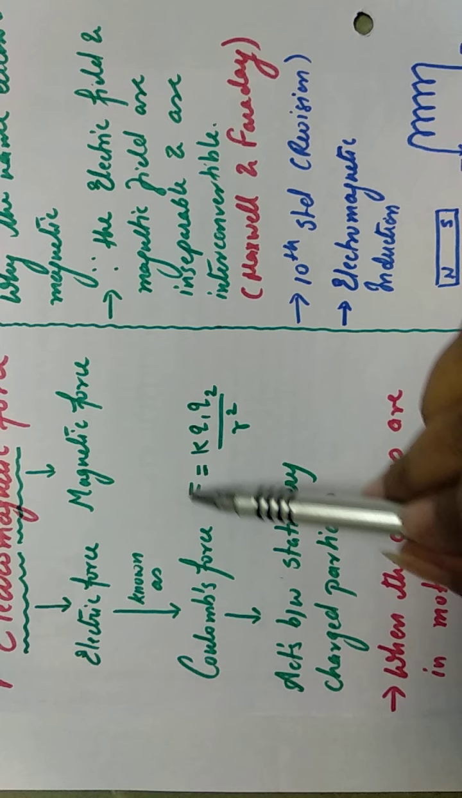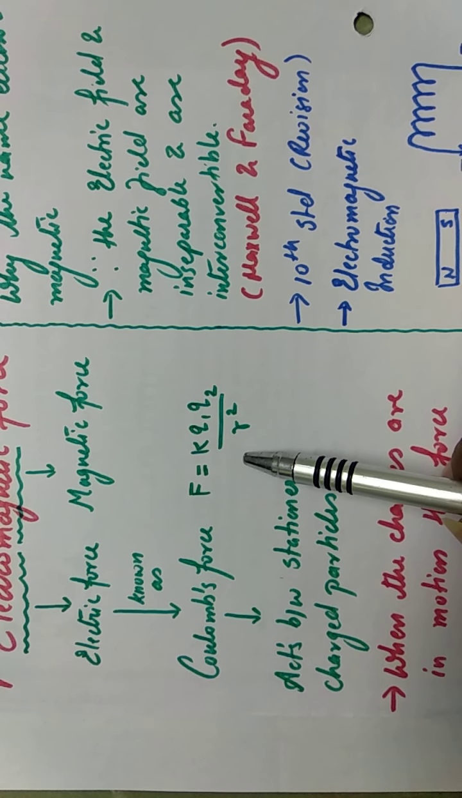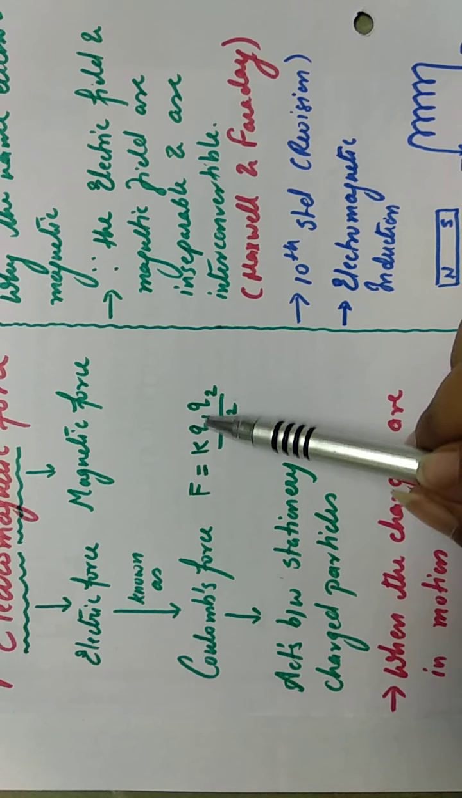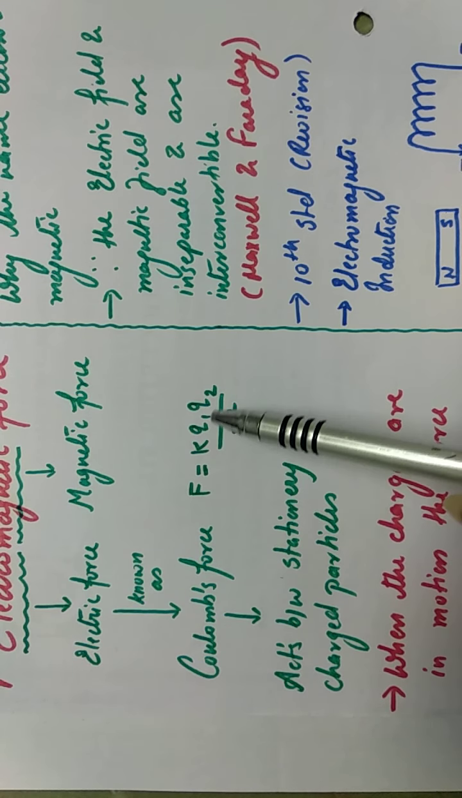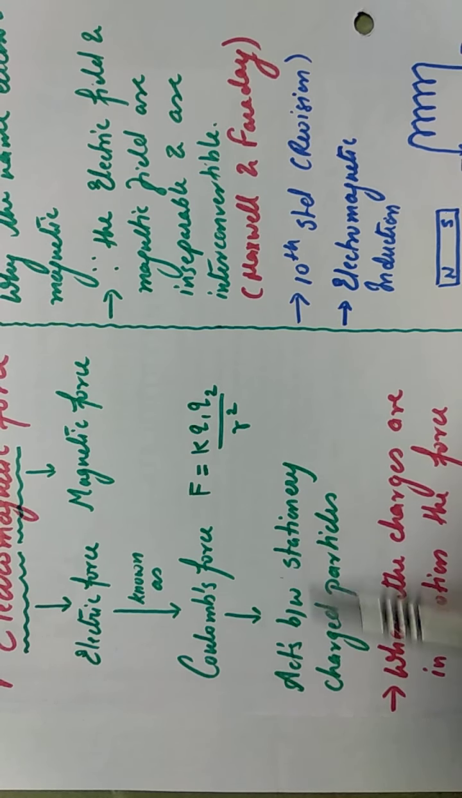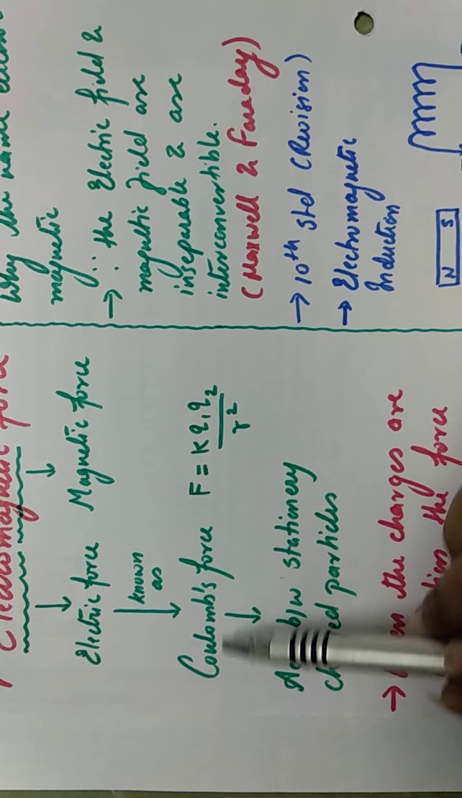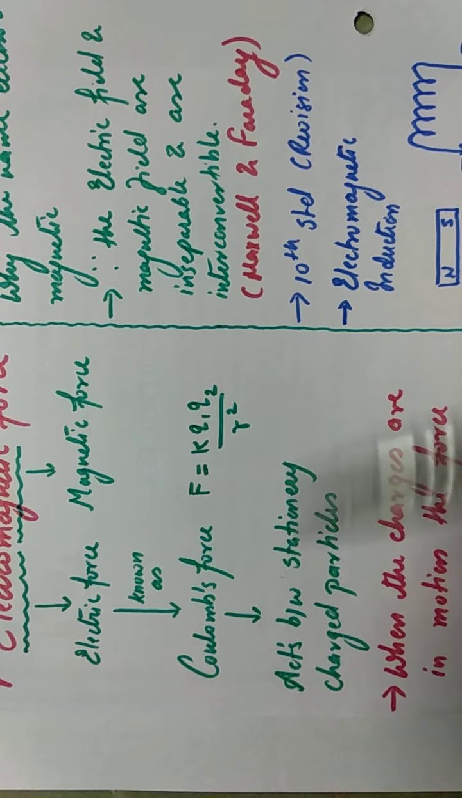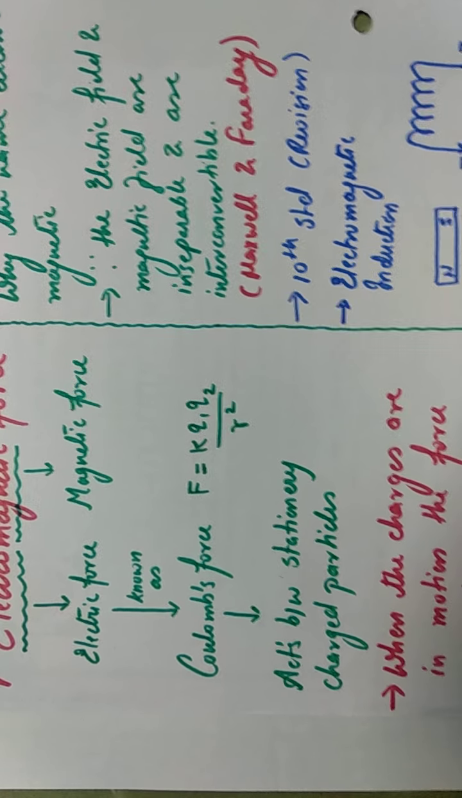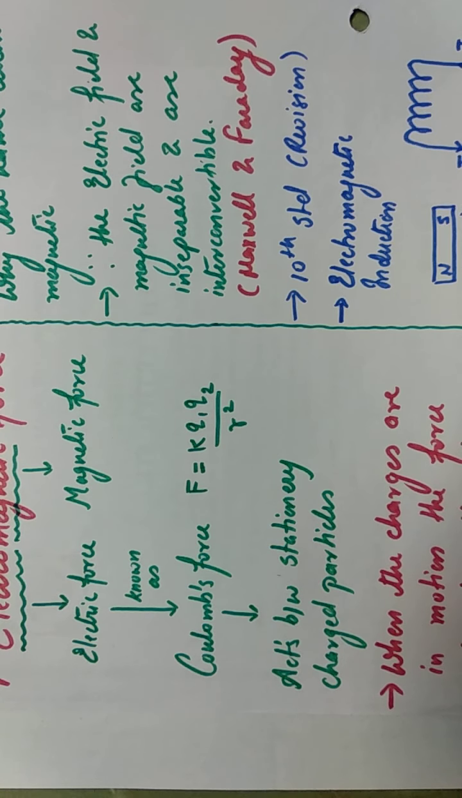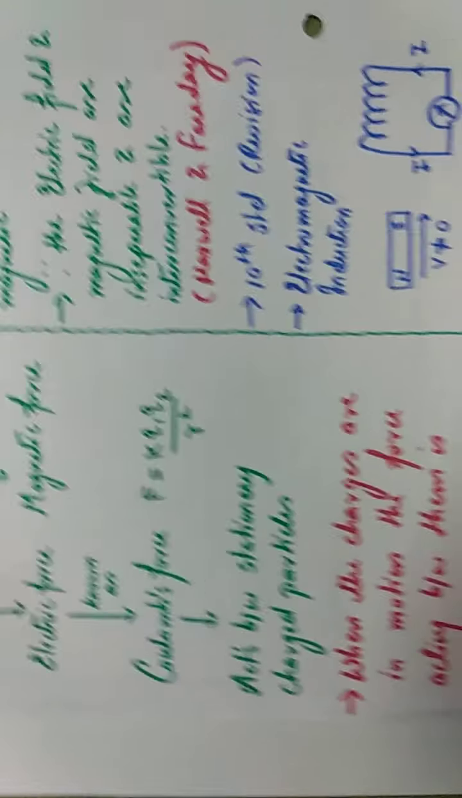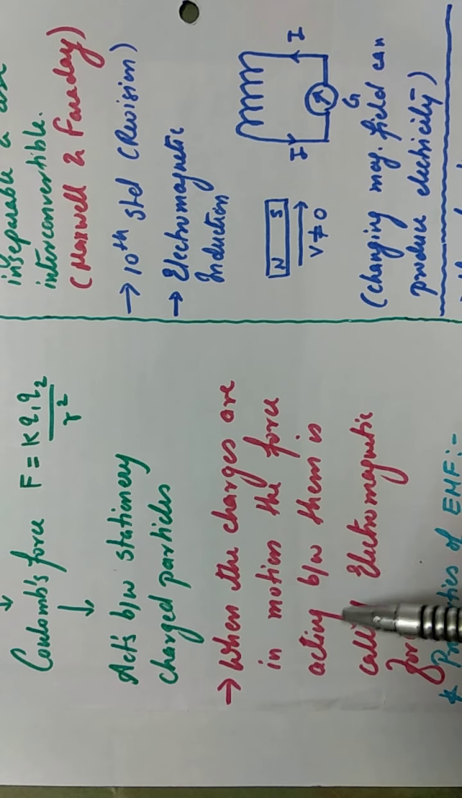And from this equation, you can write the statement of Coulomb's law also, that the force acting between two charged particles is directly proportional to the product of the charges and inversely proportional to the square of the distance between the charged particles. Okay, now we were studying that the force acting between stationary charged particles is known as Coulomb's force. Now what if the charged particles are in motion? So that force is known as electromagnetic force. So just see, when the charged particles are in motion, the force acting between them is known as electromagnetic force.